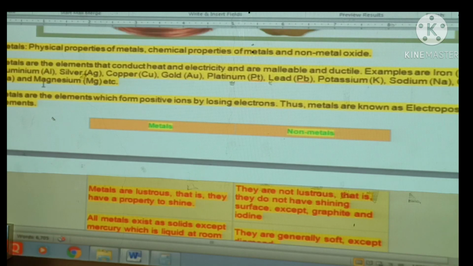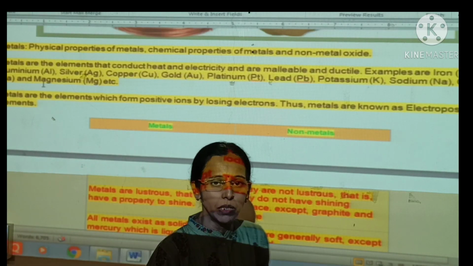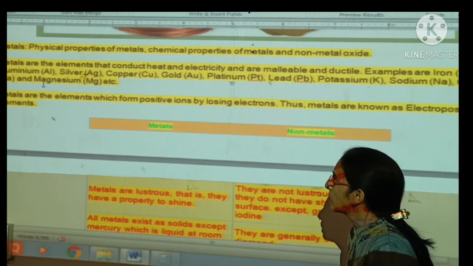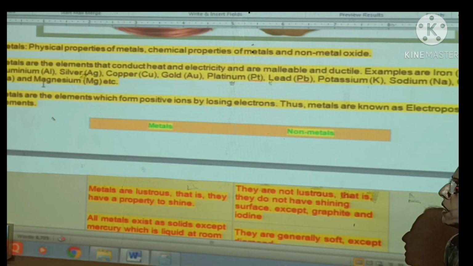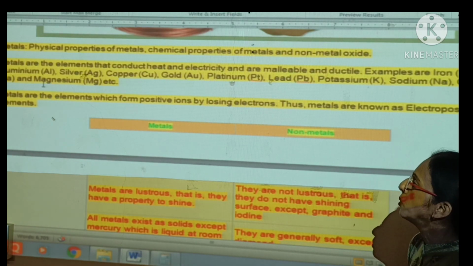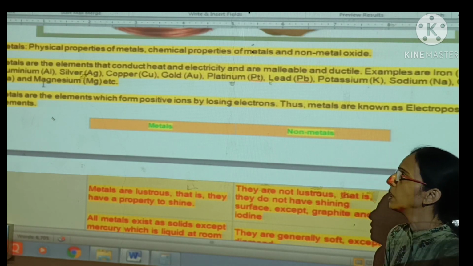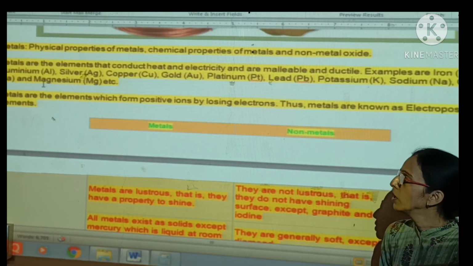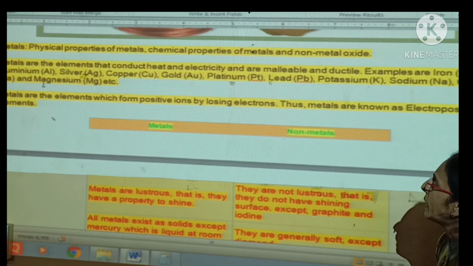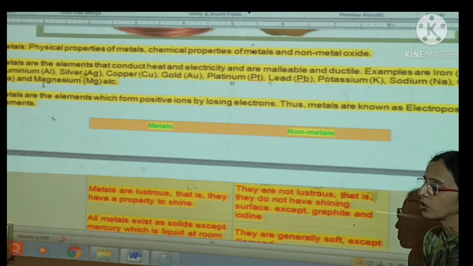Metals are the elements that conduct heat and electricity and are malleable, ductile, good conductors of heat and electricity. Some metals which are well known to you are aluminium shown by Al, silver that is Ag, copper Cu, gold Au, platinum Pt, lead Pb, potassium K, sodium Na and magnesium Mg, etc.